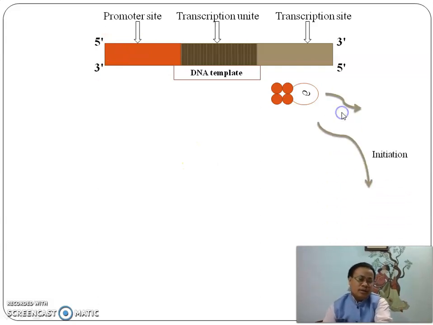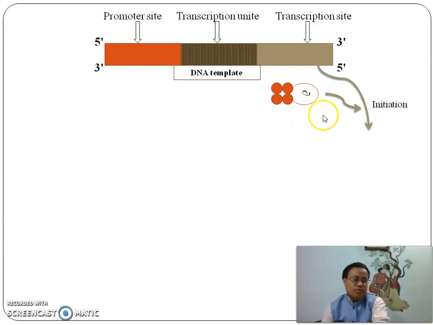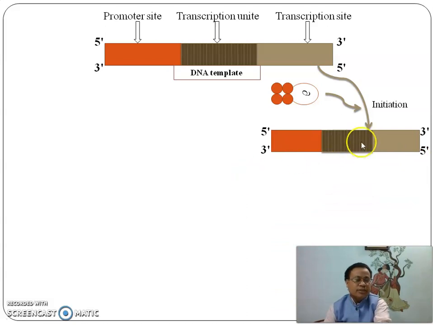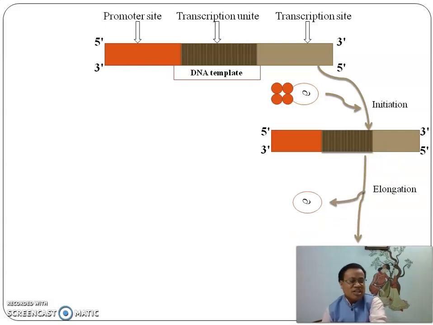When they bind together, the transcription process will start. After starting the process, the sigma factor will release from the RNA polymerase enzyme, and the subsequent process will be carried out by only the RNA polymerase enzyme.